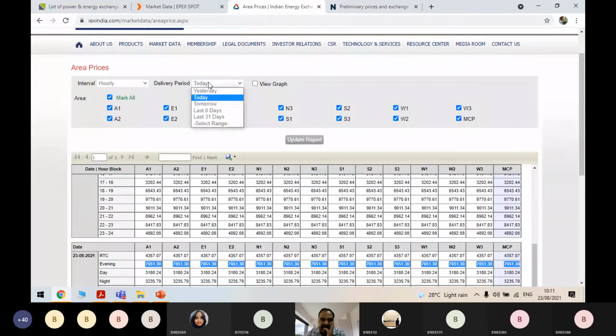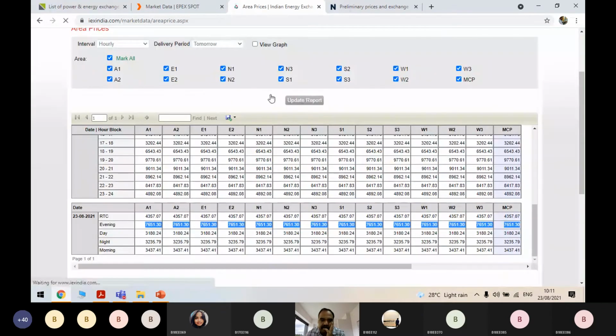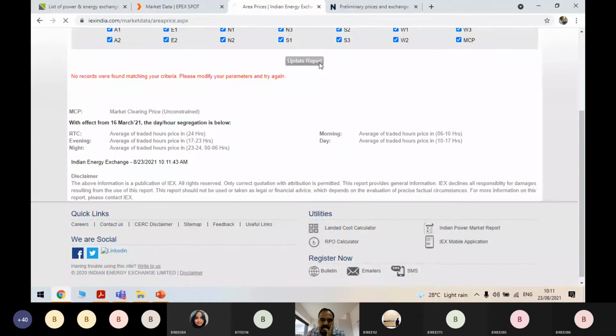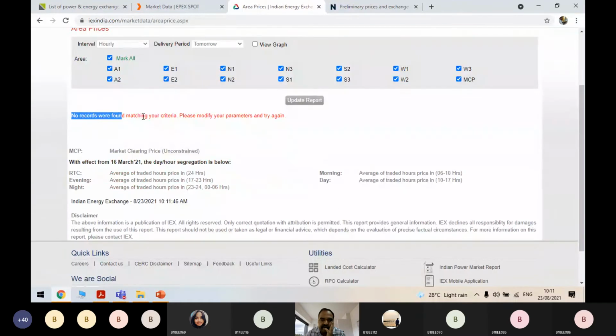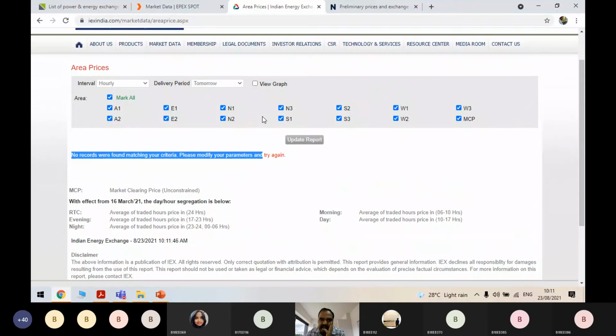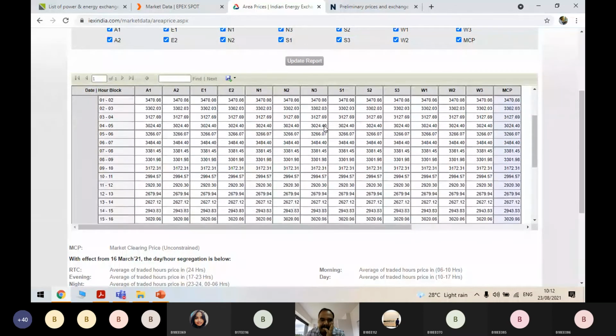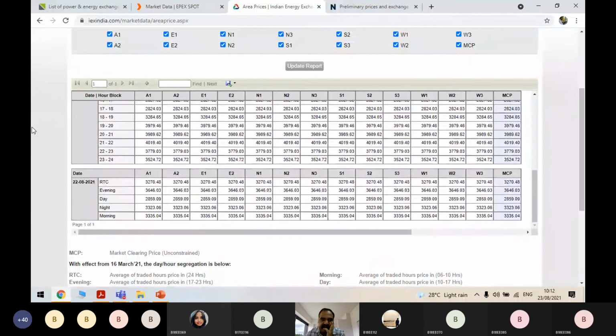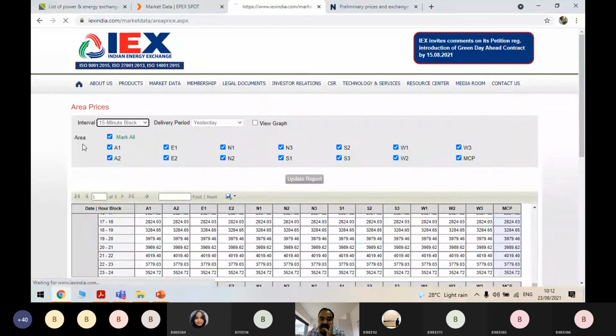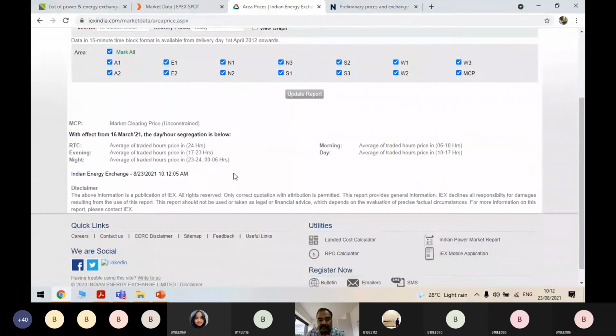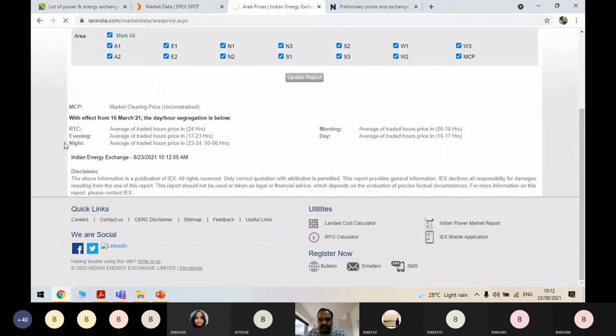You can check it for tomorrow, for tomorrow also. Tomorrow I think the record is not there, still bidding might not have been completed. But whereas for yesterday, let's check it for yesterday. So for yesterday, this was for yesterday. So you can check it for hourly or you can check it for 15-minute block. 15 minute blocks are also available, but I will show you.